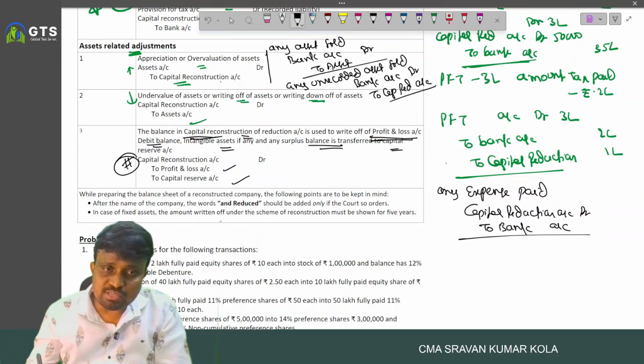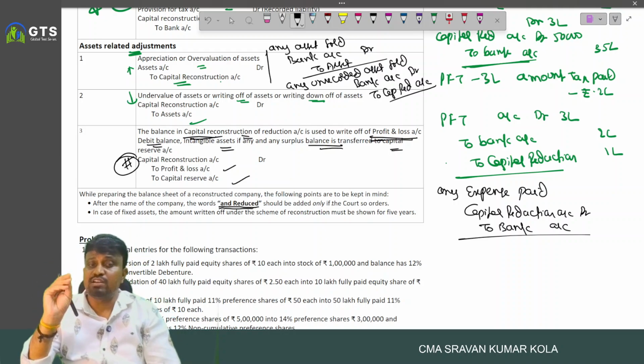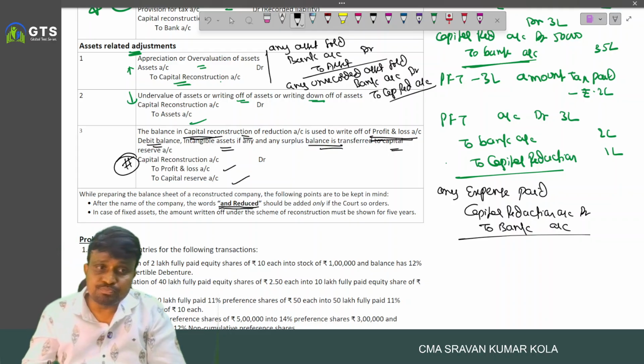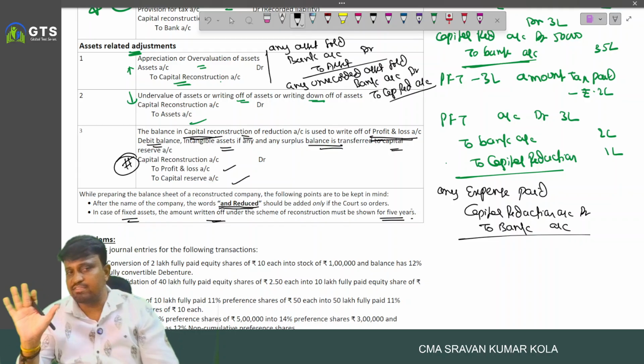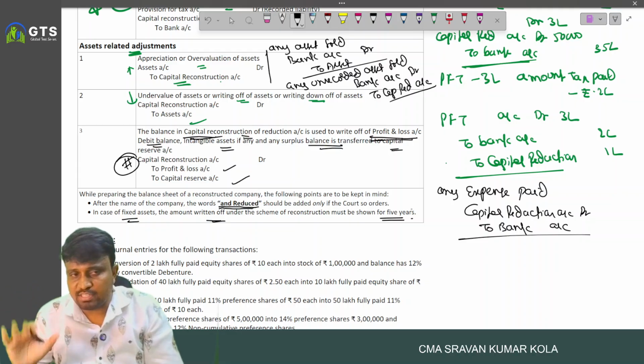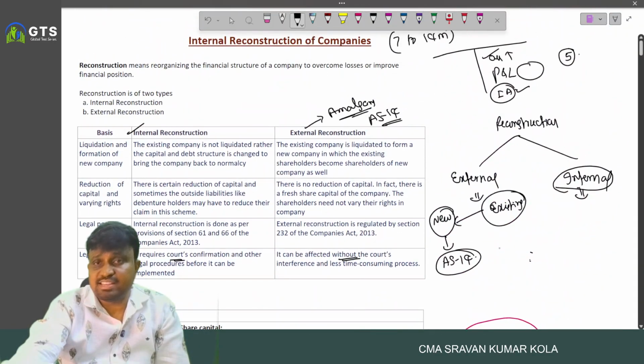If the IRC program is done, then as a part of the balance sheet, at the end of the balance sheet name, you have to use the words "and reduced" for how many years? 5 years. And in case of fixed assets, the amount written off under the scheme of reconstruction must be shown for 5 years. Must be shown for 5 years. These are the disclosure aspects. And this is about IRC.